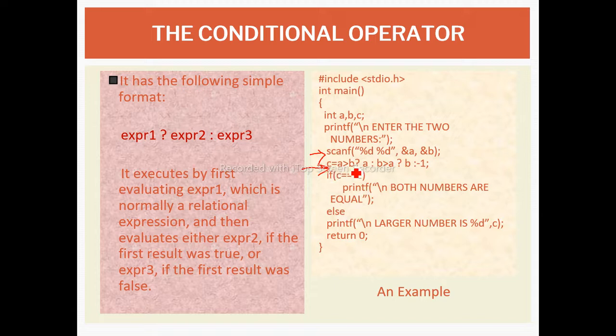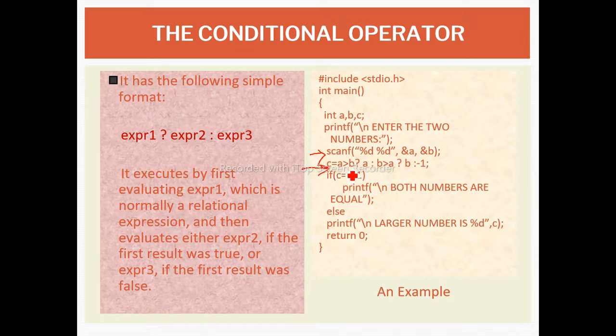Here we are checking whether a is greater than b. If a is greater than b, then we store a's value into the c variable. If not, then we again check whether b is greater than a. If it is true, it will execute this statement.